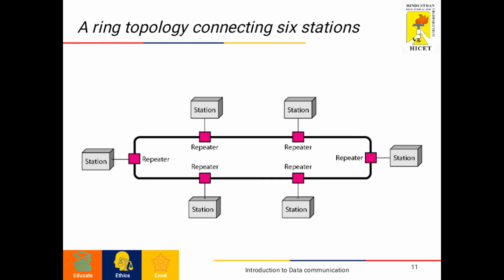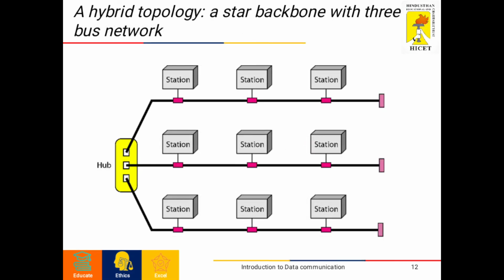The next topology is hybrid topology. Here the network can be hybrid. For example, we can have a main star topology with each branch connecting several stations in a bus topology. We are using the star topology, and the main cable is also running with bus topology. That is a hybrid topology: a star backbone with three bus networks.